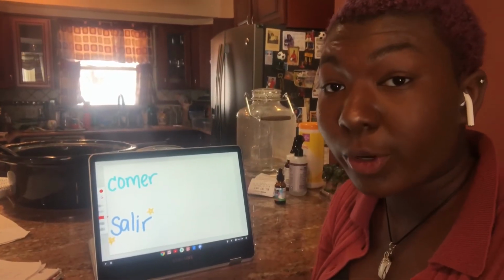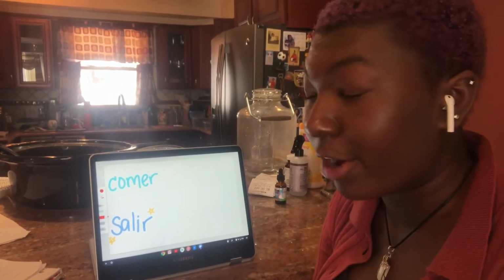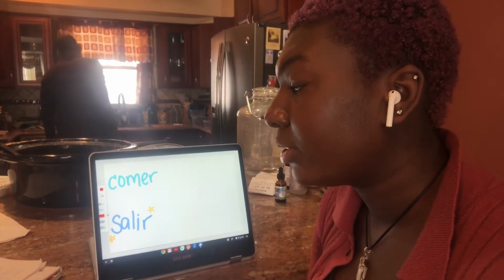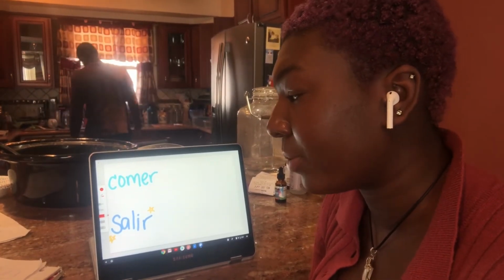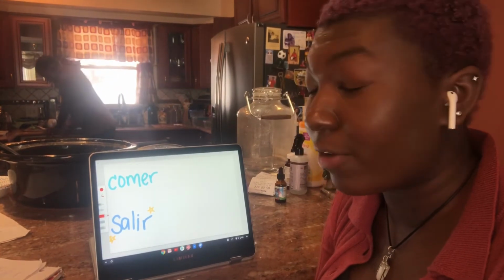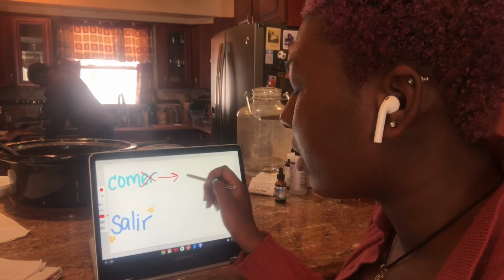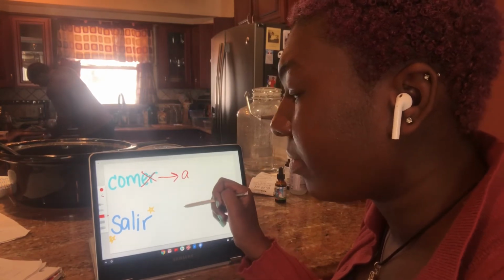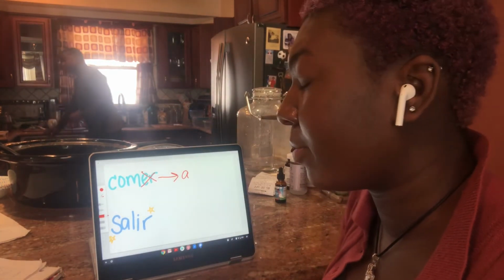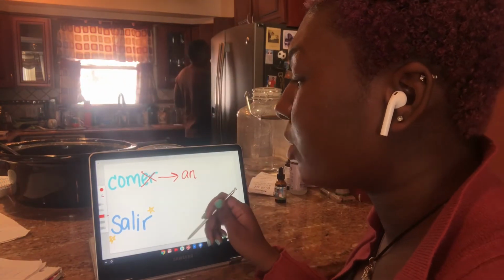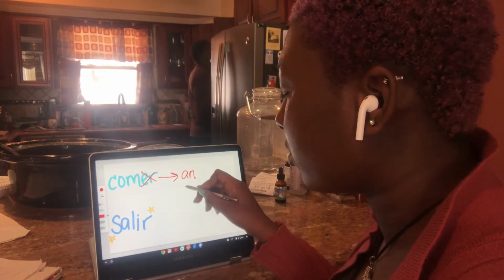The next verbs we're going to conjugate are ER and IR verbs. We're going to conjugate the verb comer to the ustedes form. Comer is an ER verb, meaning its opposite ending is A. And for the ustedes form, it becomes AN, to be plural, which means the new verb you have is coman.